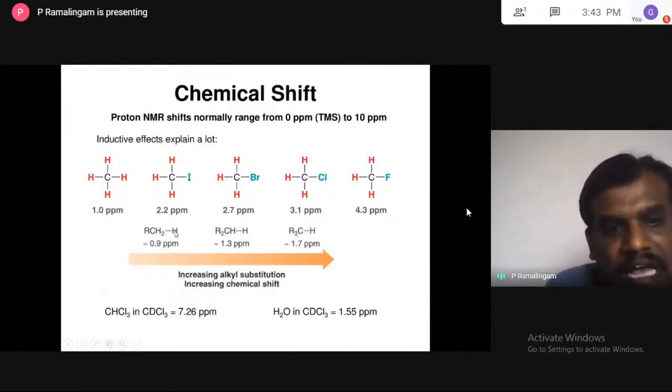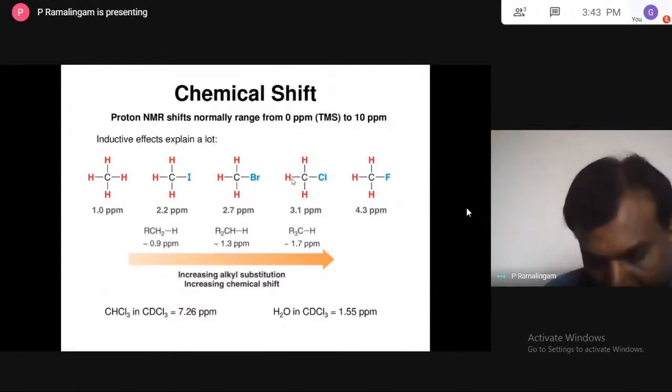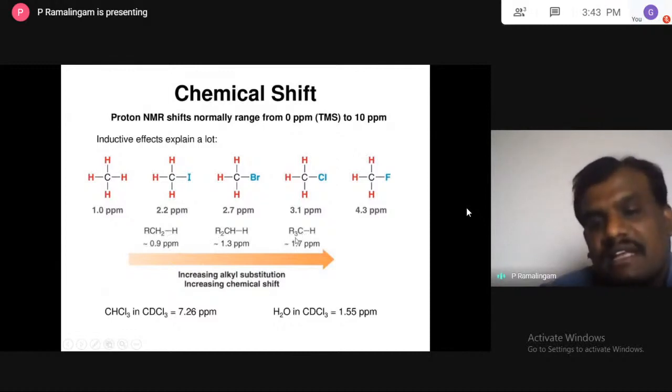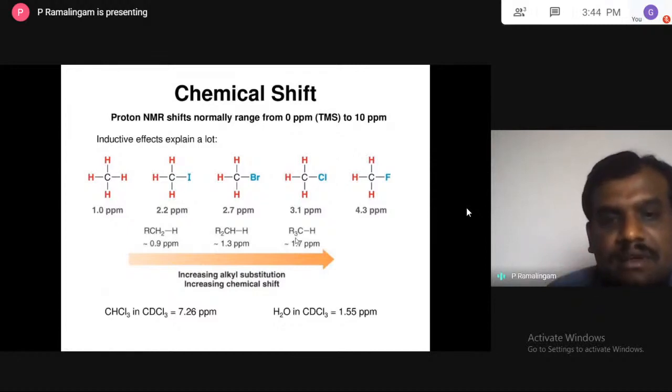Looking at it the other way, these halogens are electron withdrawing in nature, so they induce de-shielding. Whereas if we go for alkyl groups, here we have one alkyl group, here two, here three. As the number of alkyl groups increases, the electron releasing nature means the hydrogen will have more electron density, so the shielding effect increases. You just see when one alkyl group is 0.9 ppm, then it is 1.3 ppm, so it's moving towards this side. So it's increasing the chemical shift.